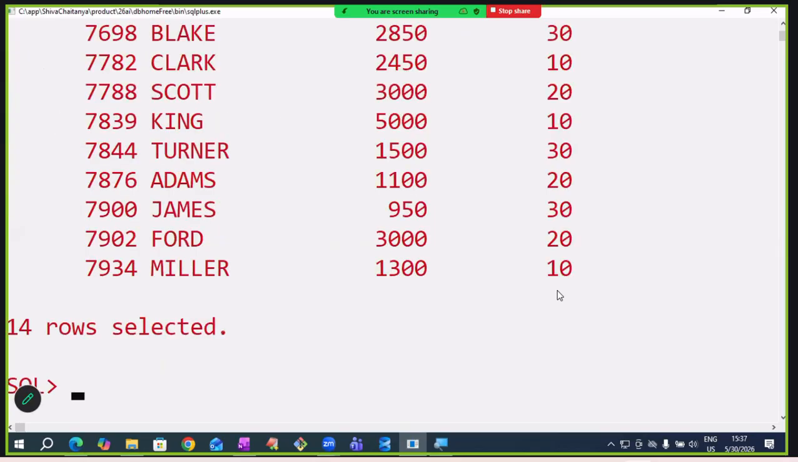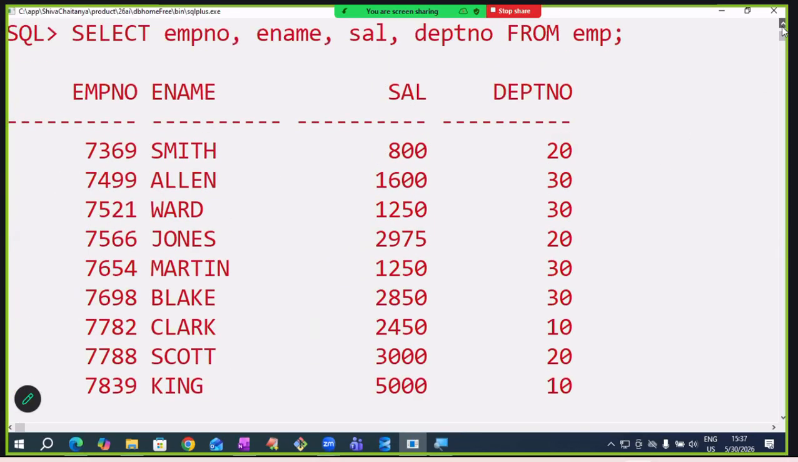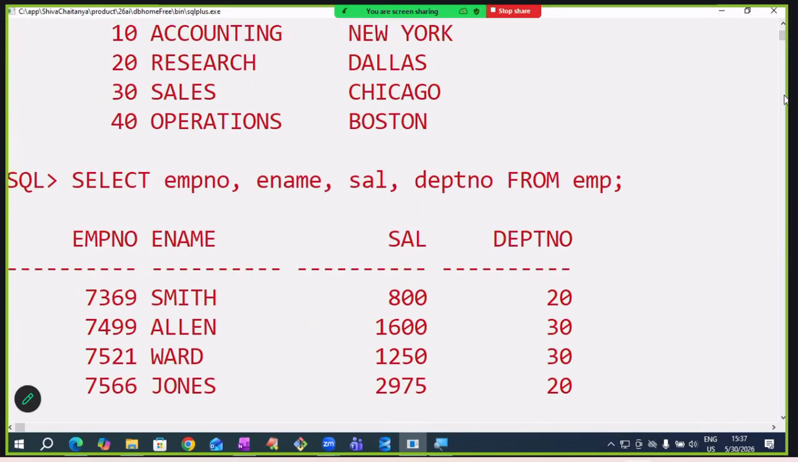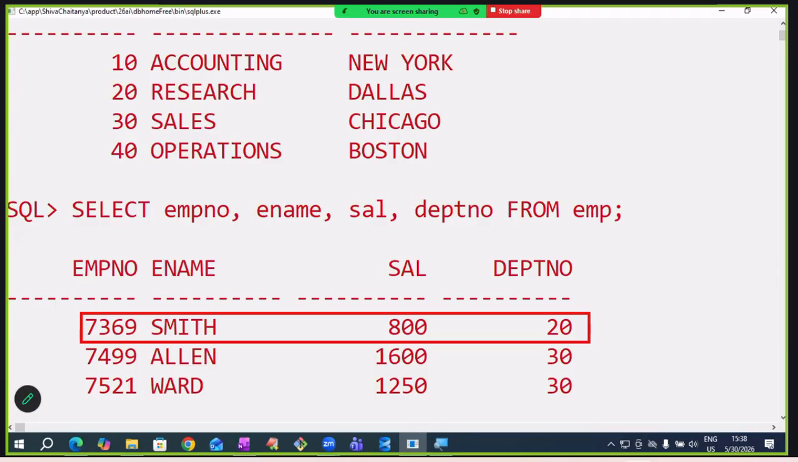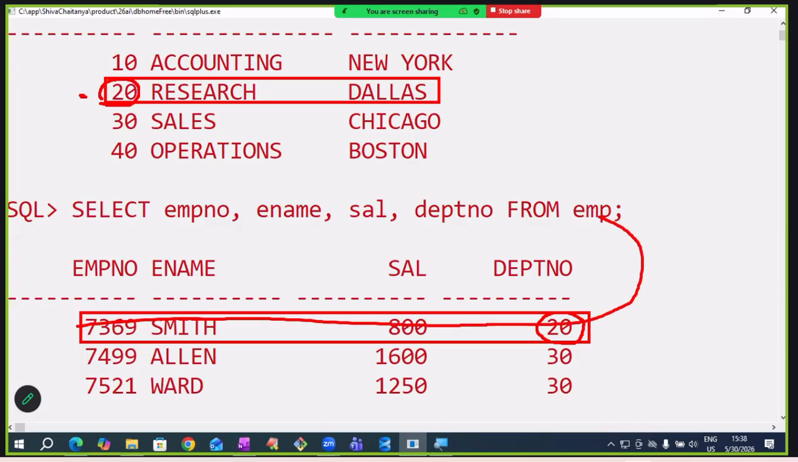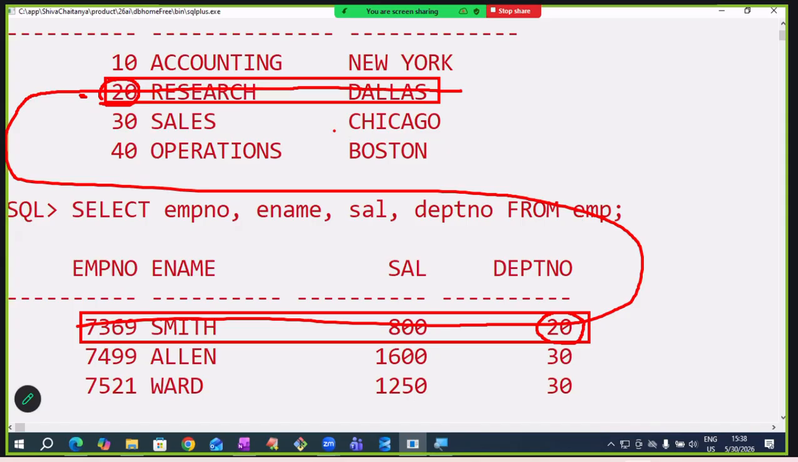This is EMP table data. Notice here, this employee 7369 Smith, salary 800, working in 20 department, means working in the research department. So what is our requirement now? If the EMP table department number equals the department table department number, join them like this. So the Smith record joins with department 20, research. If we join like this, we can access the department name and location.